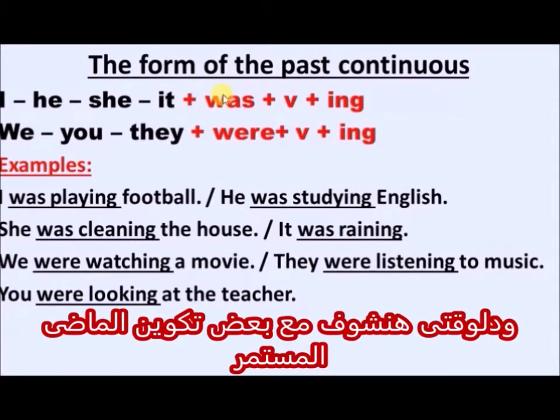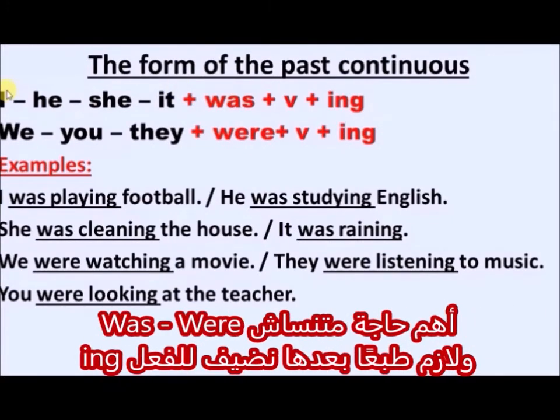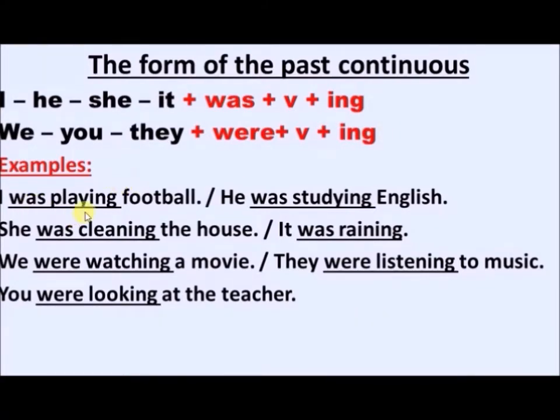Now we move to the form of the past continuous. If I have the personal pronouns I, he, she, and it, I will use was, and then I will use verb plus ing. We, you, and they, I will shift from was to were, and then the same ing added to the verb. Examples: I was playing football. He was studying English. She was cleaning the house. It was raining. We were watching a movie. They were listening to music. You were looking at the teacher.